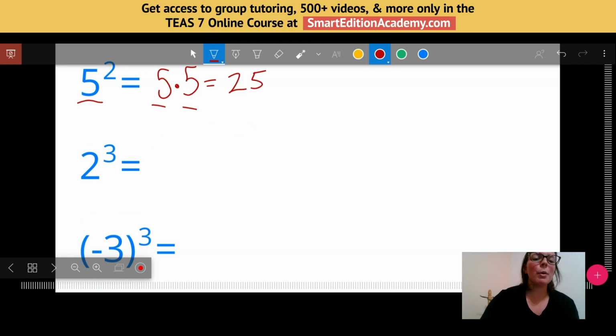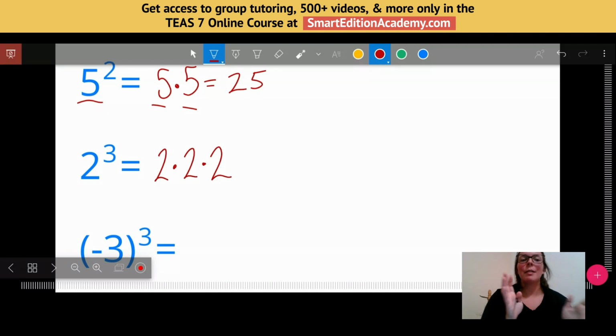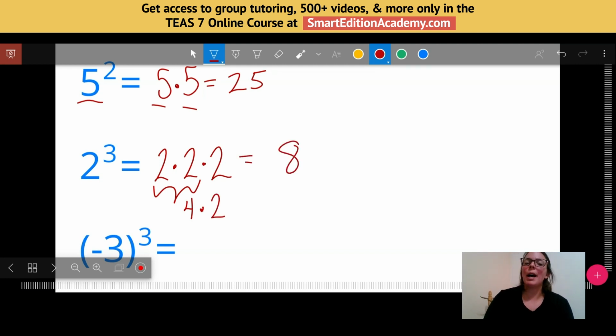What happens when I have to do 2 to the third power? So 2 to the third power, or 2 cubed, means I have to take 2 and multiply it by itself 3 times. 2 times 2 times 2. Please, please, please do not make the mistake of just doing 2 times 3 and getting 6, because that's not our solution here. When we are using an exponent, we have to do 2 times 2 to get 4, and then multiply that number by 2 to get our solution of 8. So 2 to the third power would be 8.